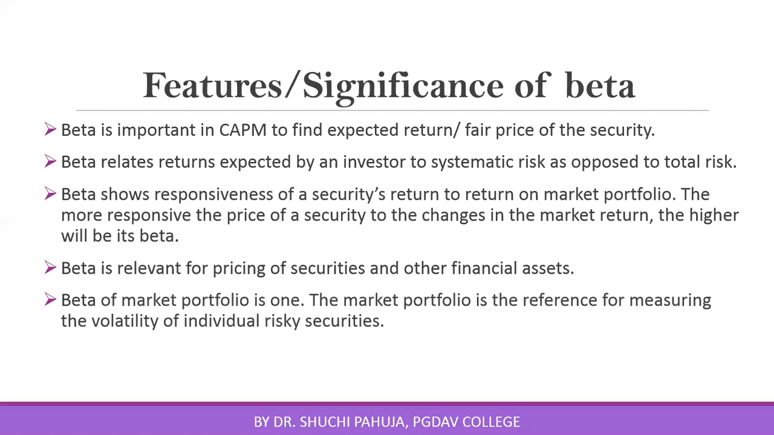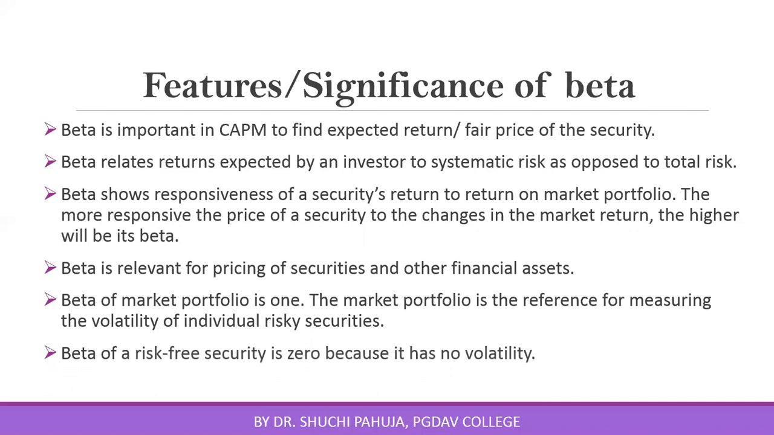Keep this thing in mind, beta of the market portfolio is always equal to 1. The reason being, the market portfolio is taken as a reference point. We consider the sensitivity of each security's return in relation to return on the market portfolio. So beta of the market portfolio is taken as 1. A risk-free security doesn't have any volatility, so beta of a risk-free security is equal to 0.